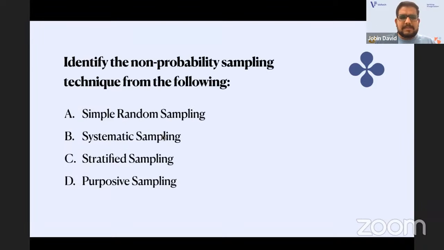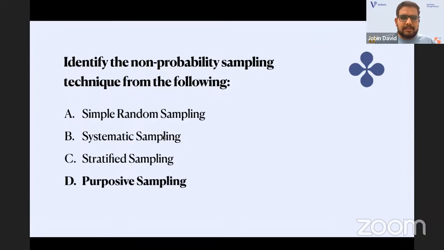The first question is from research aptitude: identify the non-probability sampling technique from the following. It's easy. For NET we study probability sampling and non-probability sampling by names. So it's very easy to take the answer from this. It's D. Purposive sampling is a non-probability one. That is the answer.